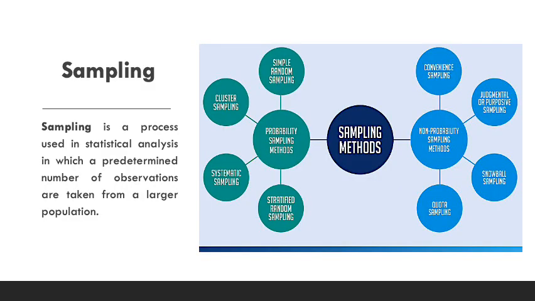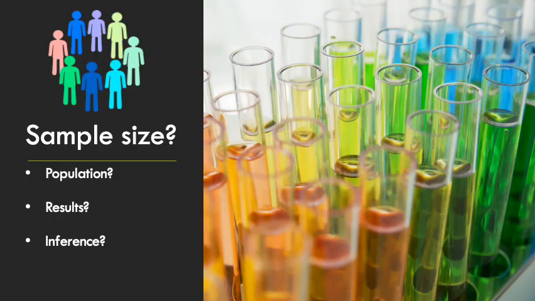And what is sampling? Sampling is a process used in statistical analysis in which a predetermined number of observations are taken from a larger population. Sampling methods are of two types: probability sampling methods and non-probability sampling methods. And these are the subtypes of sampling methods that can be utilized to select the sample from the population.